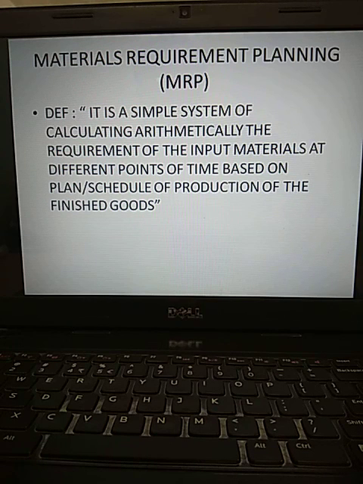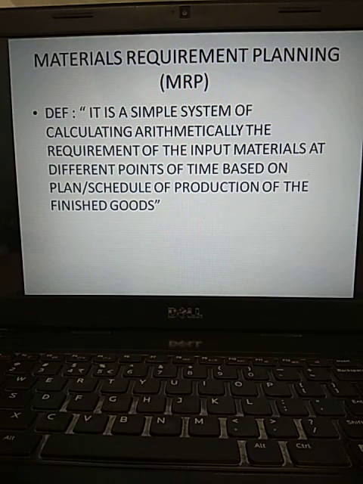What is MRP? It is a simple system of calculating arithmetically the requirement of the input materials at different points of time based on the plan, schedule, and production of the finished goods.